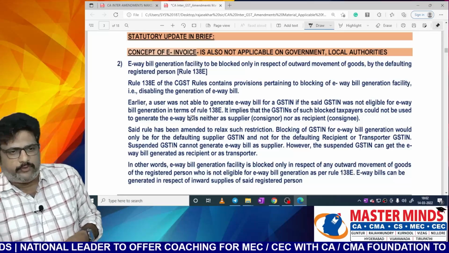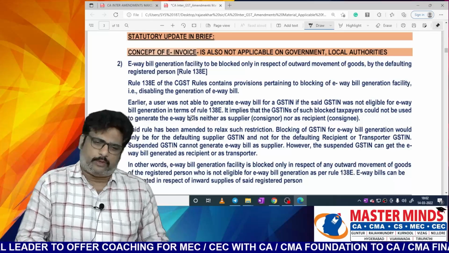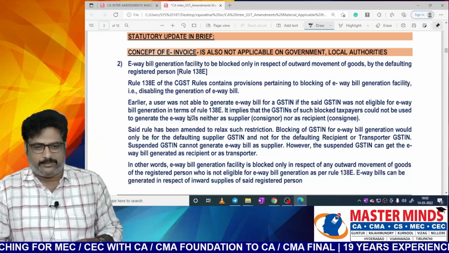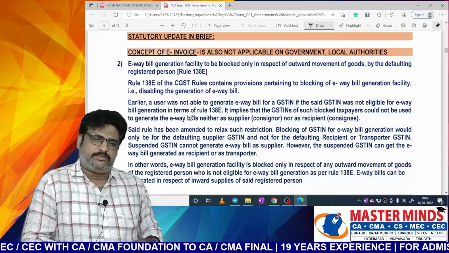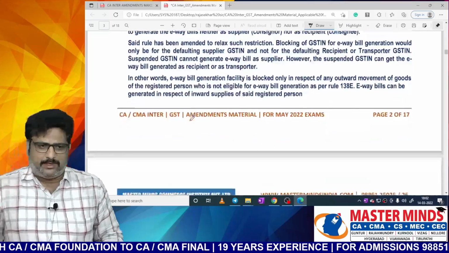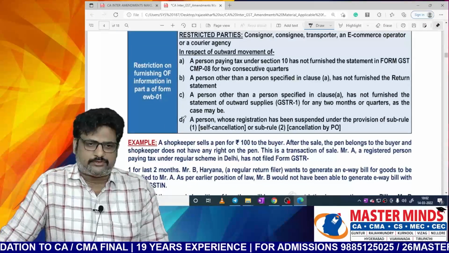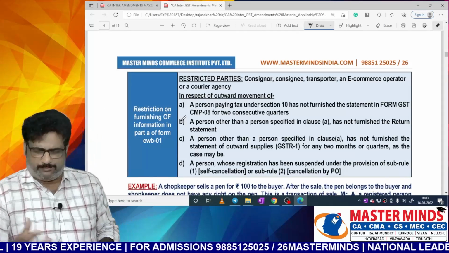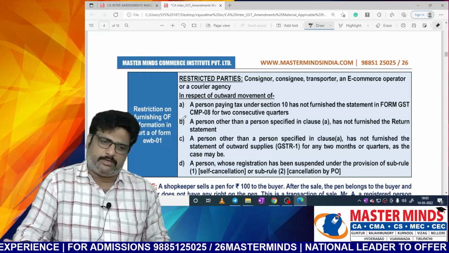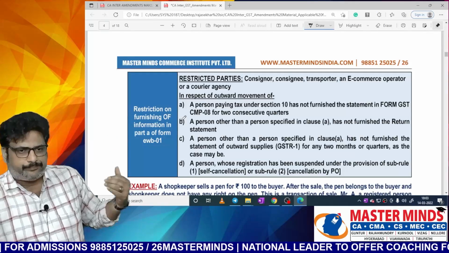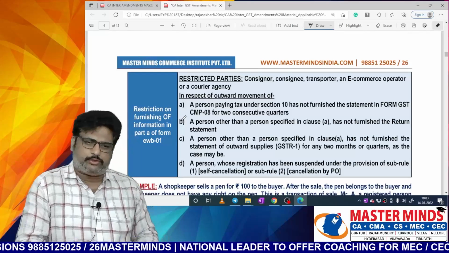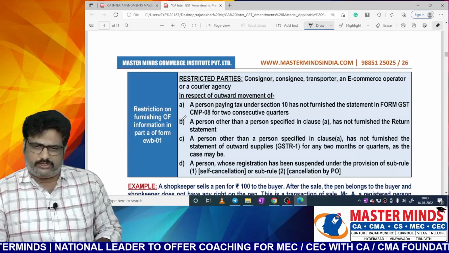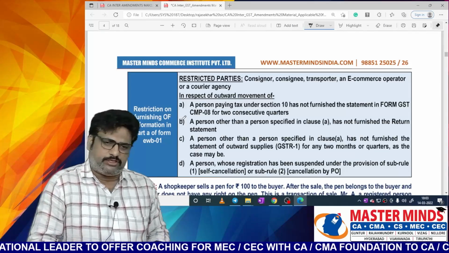But when you fail to follow some rules or restrictions, the e-way bill generation can be blocked by the department. Generally, the point is when the person has not filed the returns. See this restriction on furnishing of information in Part A of the form, EWB-01, which is required to generate this e-way bill. Who are actually restricted to generate this e-way bill? He may be consignor, consignee, transporter, ECO or courier agency.